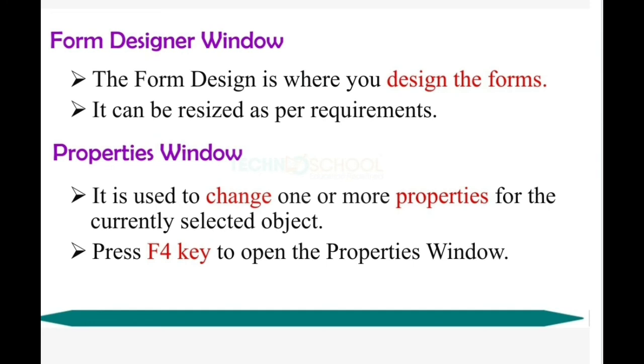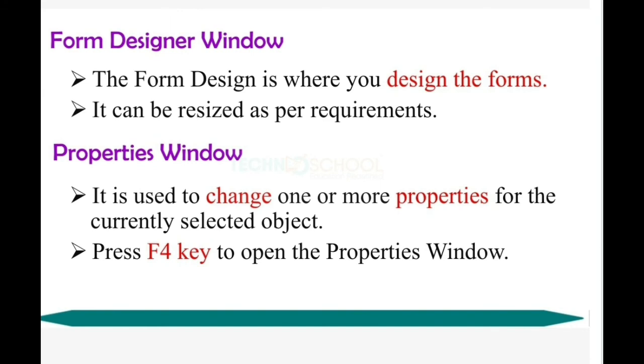So is it clear what the properties window is? It is used to change one or more properties for the currently selected object. The object can be anything: a text box, a label, a timer control or a picture box. You can change its properties: its background color, text color, size and so on. So it is called the properties window. The shortcut key F4 is used for displaying the properties window.